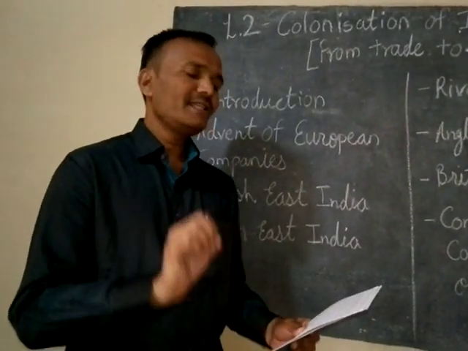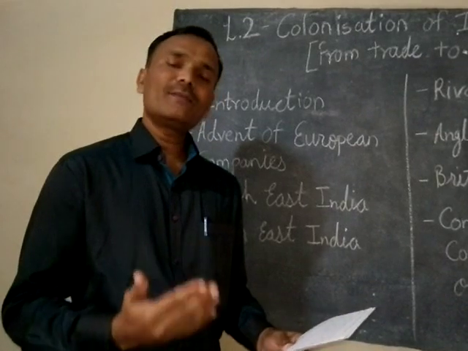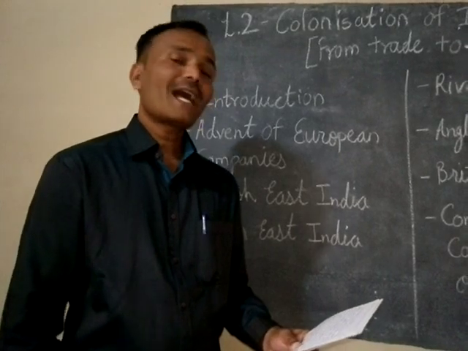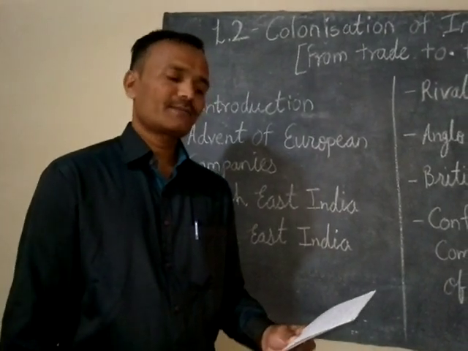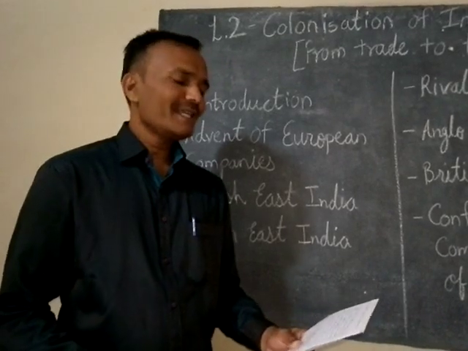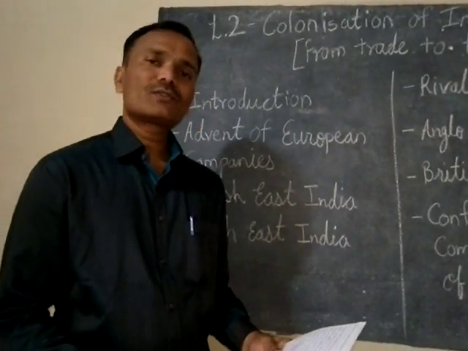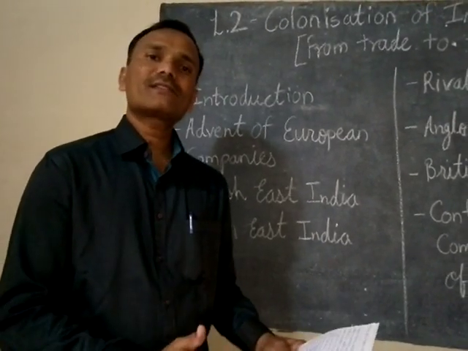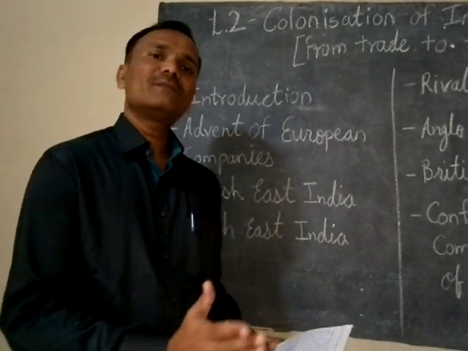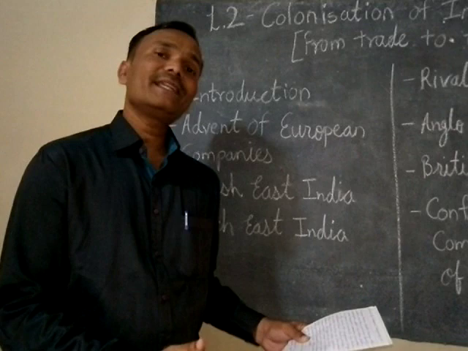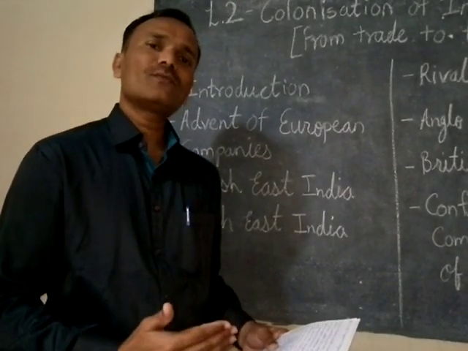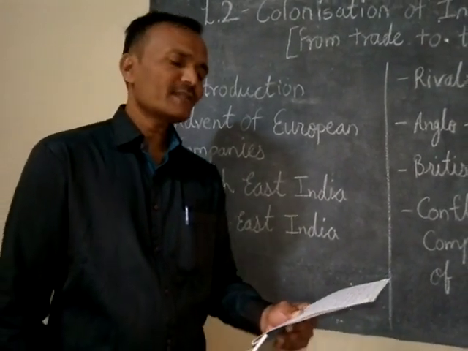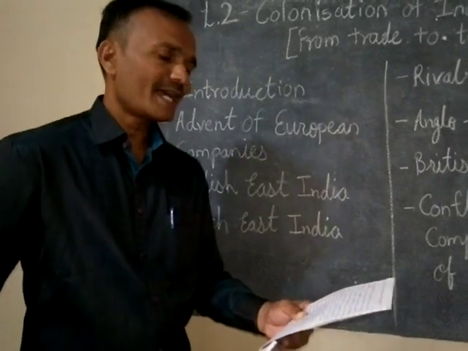The rulers of some of these European countries permitted groups of merchants to trade with these Eastern countries, and also permitted them to form their companies. They established their trading centers in various countries on the coast. Means whatever groups of merchants, they established their centers of trading on the coastal areas of the Eastern countries. Why the coastal areas? Because in those days waterways were the only source to get connected with other foreign countries. In those days airways were not available, as we know.